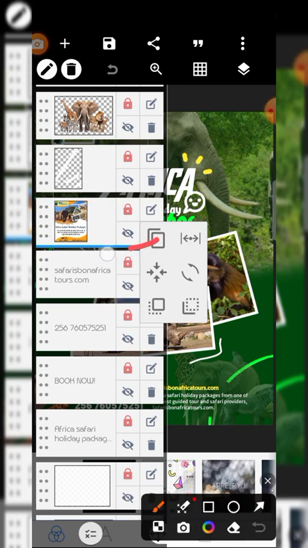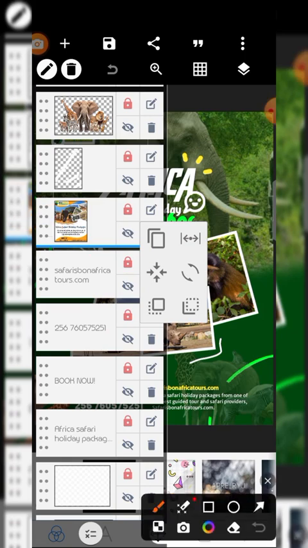The first one is copy, the second one is size, the third one is centralize, center, right centering, left centering, middle, top, bottom, then the rotation, and then the image to the back, image to the front.